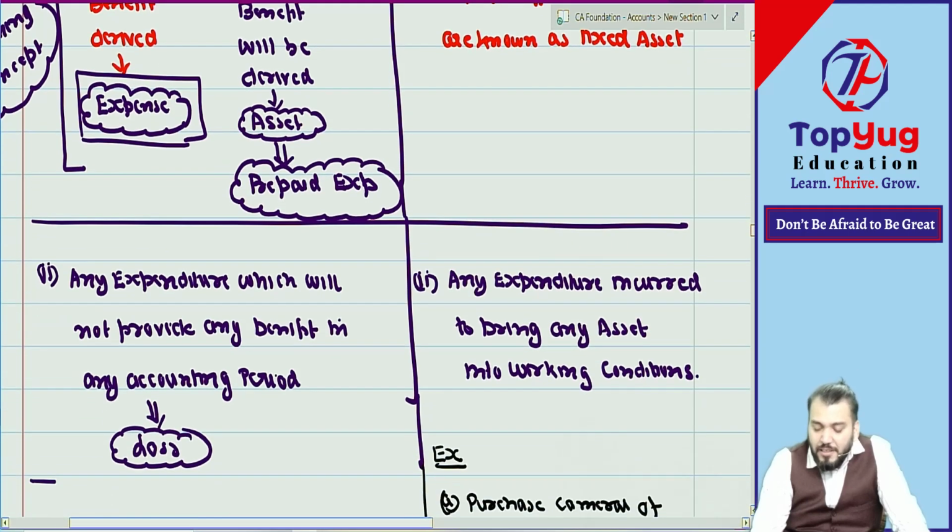Then second point we have that any expenditure incurred to bring any asset in working condition will also be capitalized to the cost price of the fixed asset only. We have done one example, wages incurred for installation purpose or transportation expenses to bring the asset in working condition. This will be an example of capital expenditure. So whenever wages are incurred for installation of any fixed asset, we don't open wages account, we open fixed asset account only. Means the amount will be debited to the respective fixed asset account.